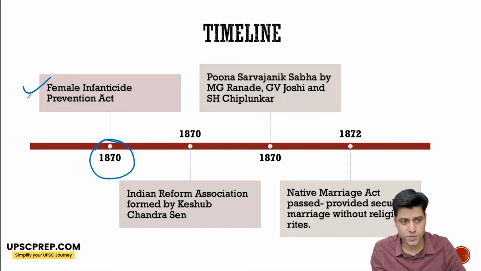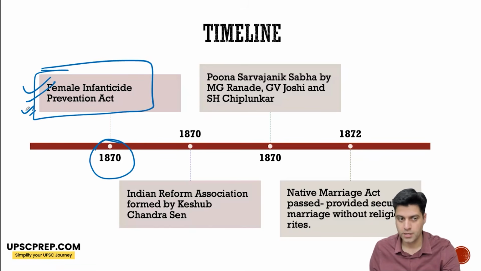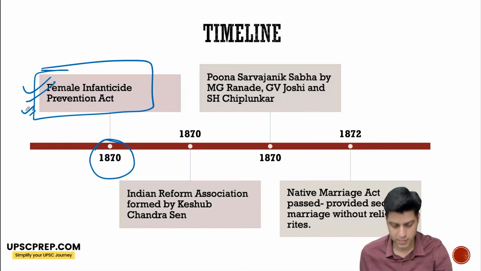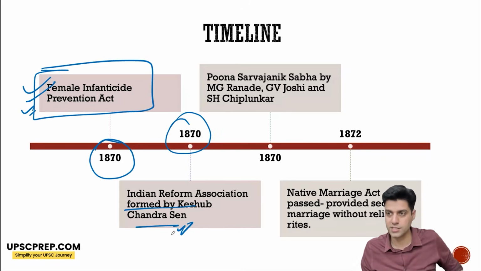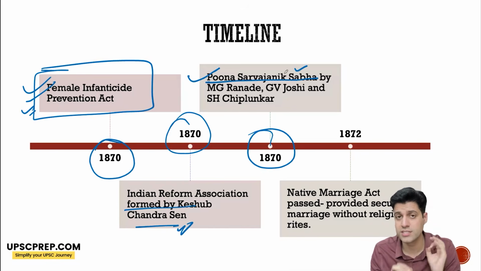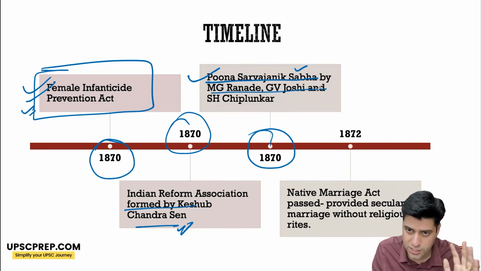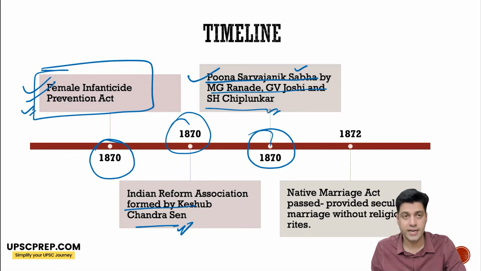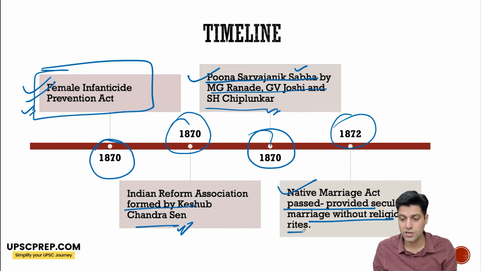In 1870, we see the Female Infanticide Prevention Act come up. Female infanticide until then was very rampant, even after that, but then an act was brought in to make it a criminal offense. 1870, the Indian Reform Association was formed by Keshab Chandra Sen. 1870 also is the Poona Sarvajanik Sabha, an early political organization in Maharashtra by M.G. Ranade, G.V. Joshi and S.H. Chiplunkar.